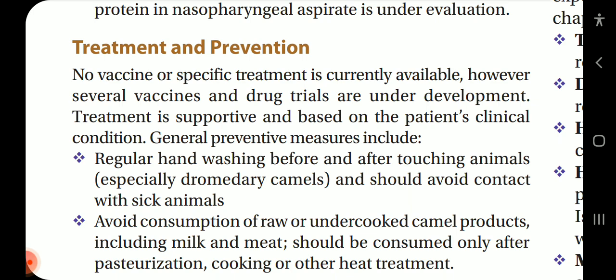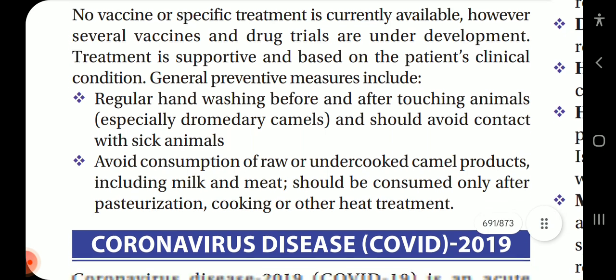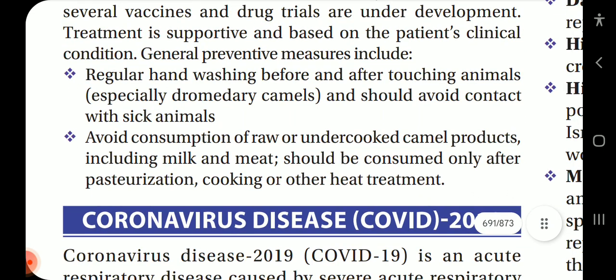General preventive measures include regular hand washing before and after touching animals, especially dromedary camels, and avoiding contact with sick animals. Avoid consumption of raw or undercooked camel products, including milk and meat, which should be consumed only after pasteurization, cooking, and other heat treatments.